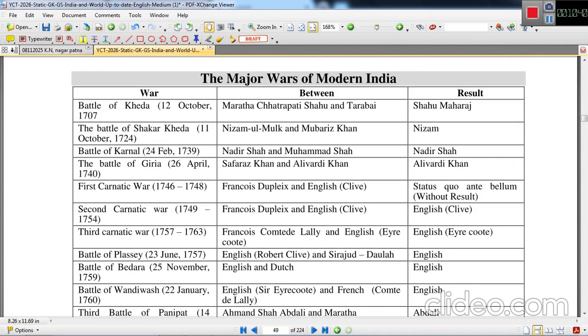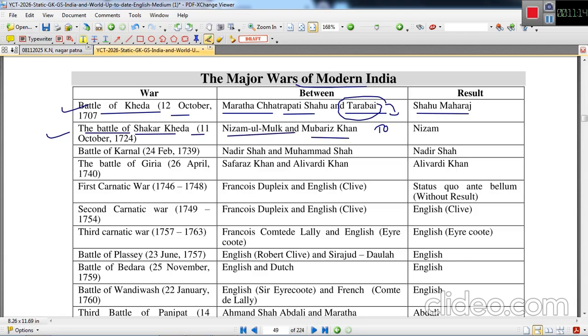Now we'll see some major wars of modern India. Battle of Kheda, fought on 12th October 1707. This was the battle between Maratha Chhatrapati Sahuji and Tarabai. This was a battle to get the post of Peshwa. Result: Sahuji Maharaj was the winner. Tarabai was defeated.